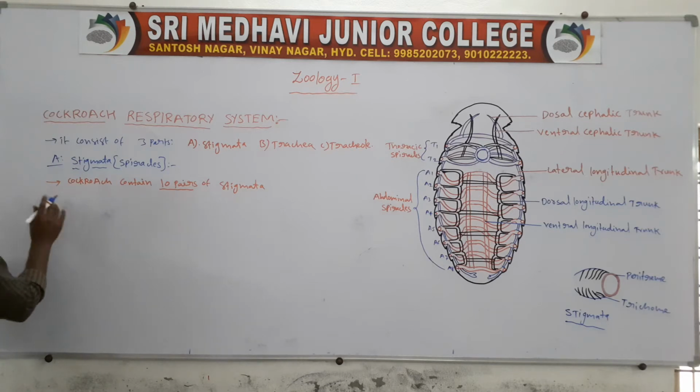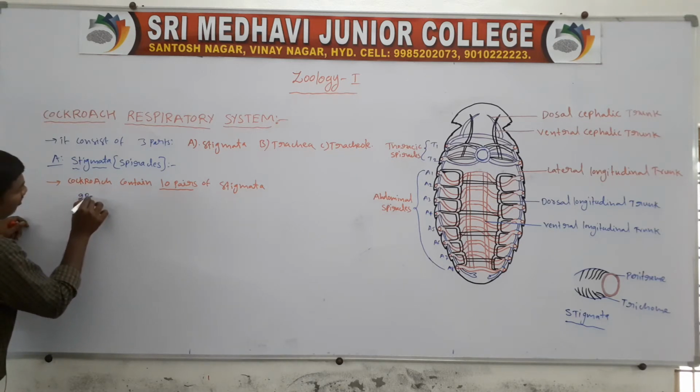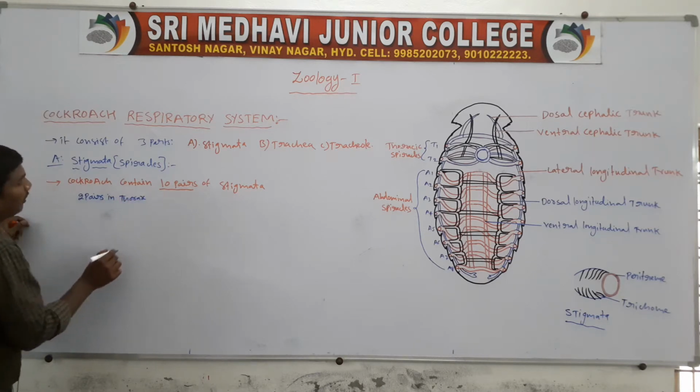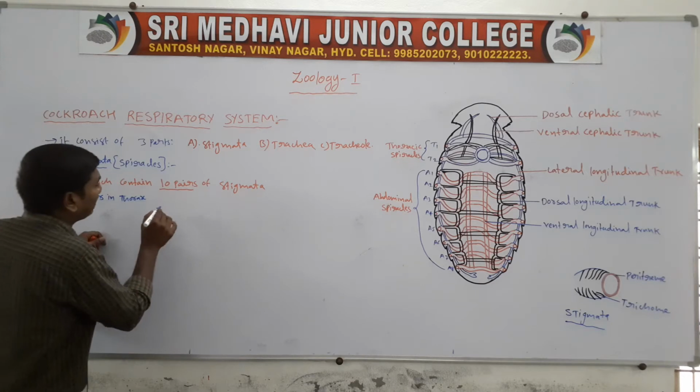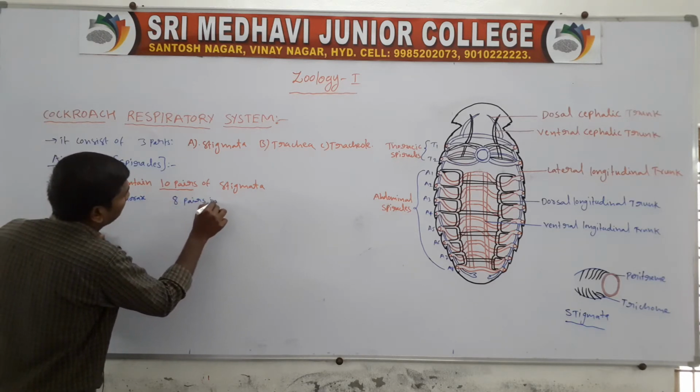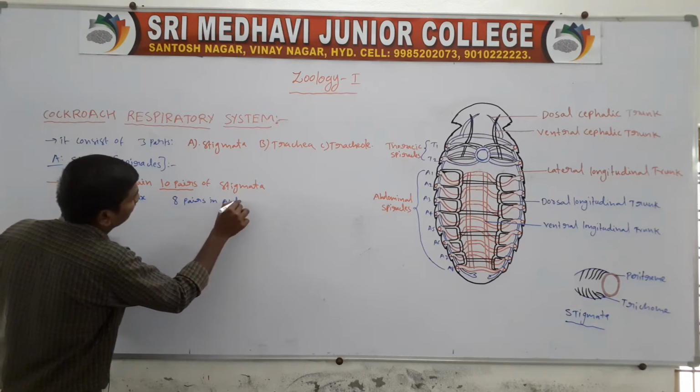Two pairs are in the thorax. Next, 8 pairs are in the abdomen.